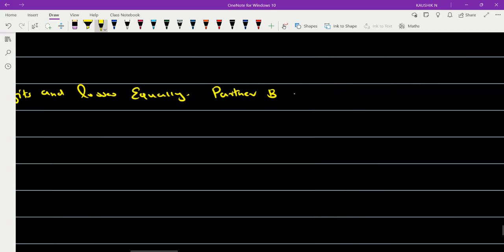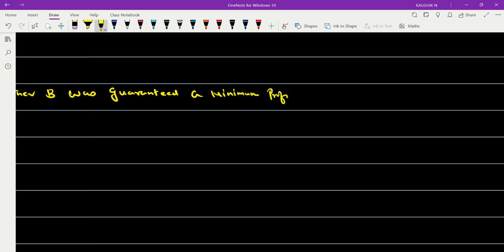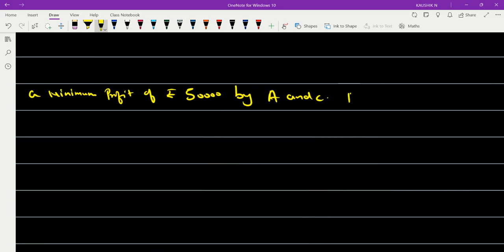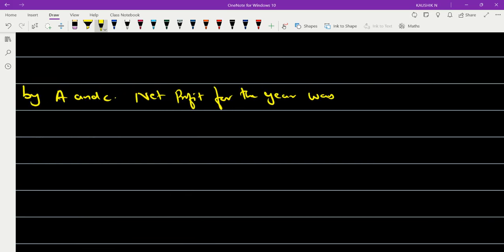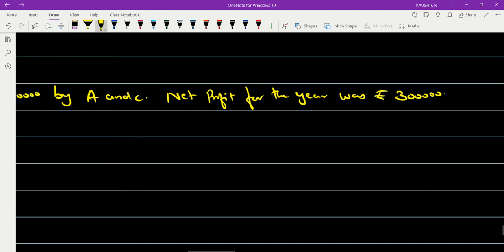Partner B was guaranteed a minimum profit of rupees 50,000, excuse me, by A and C. Net profit for the year was rupees 3 lakhs. Now this is information. Okay.